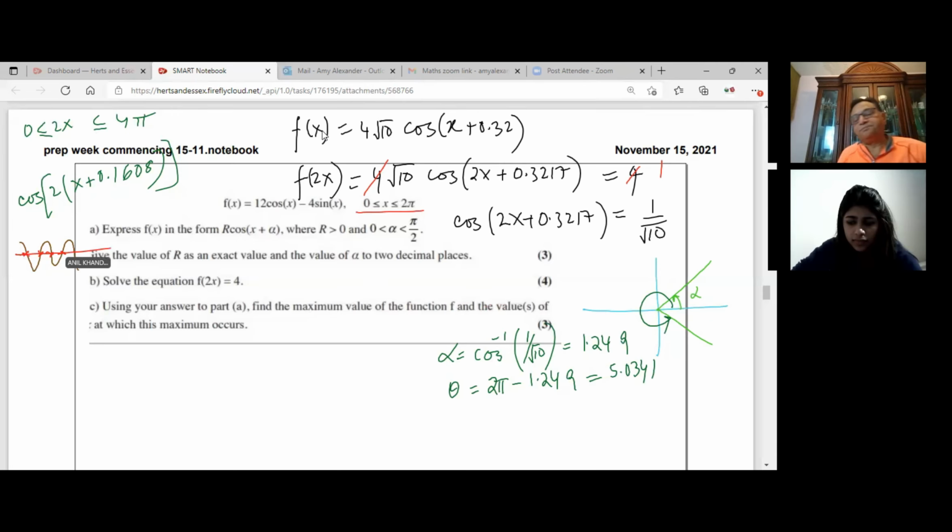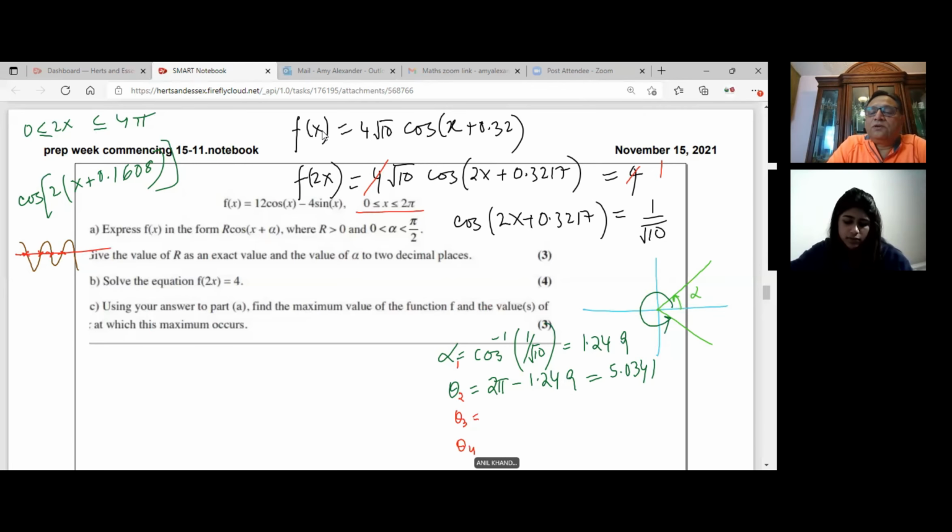There are 4 answers. Is that correct? Yes, but why are we only getting 1.24 and 5.03? No, we will calculate. So we got 1 and then 2 pi and then keep on adding 2 pi to both. You get the idea. Theta 3, theta 4, right?